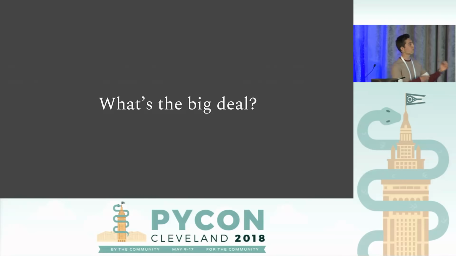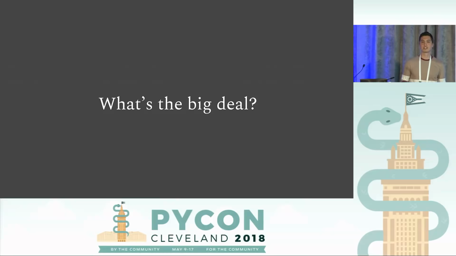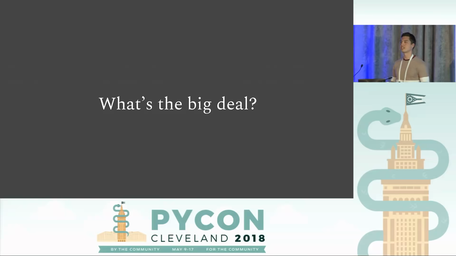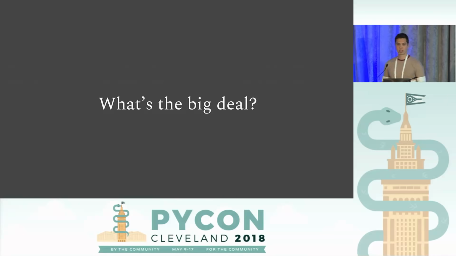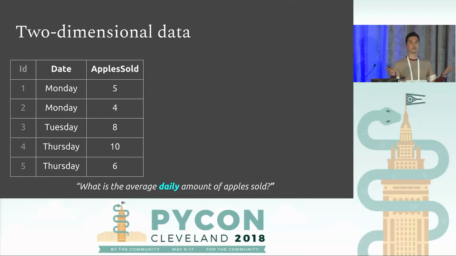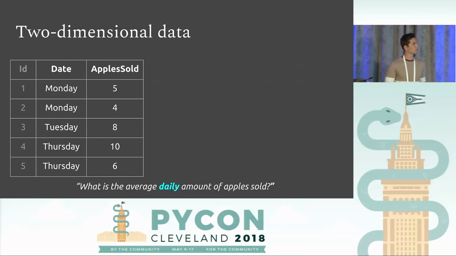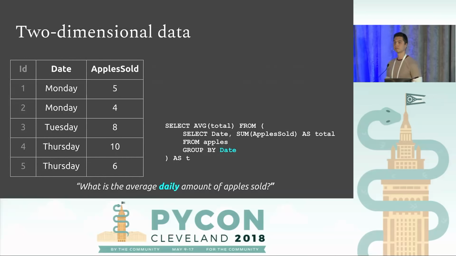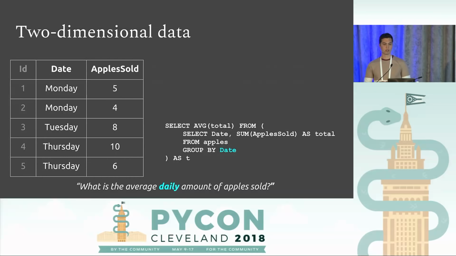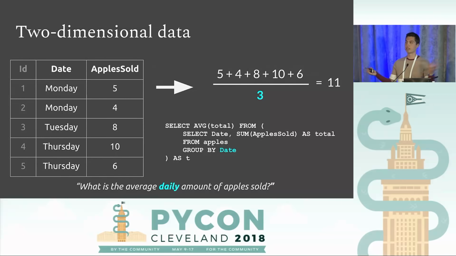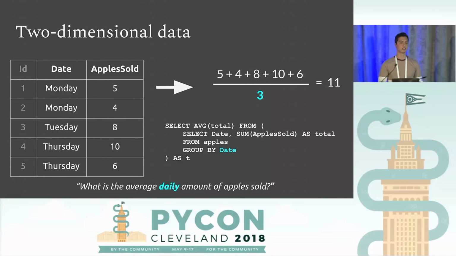I want to take another step back and say, what's the big deal of all this? There's a lot of subquery stuff. Do I really need to use this stuff? I want to just briefly show what happens if we don't do this. Let's do an example of the right query, and we get a certain answer: 11 apples sold on an average day.